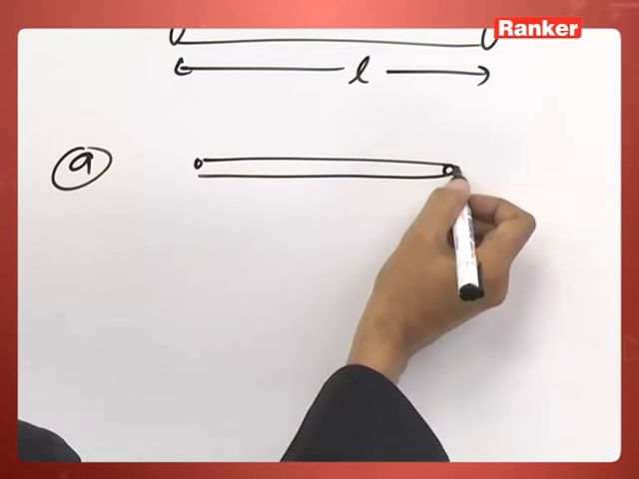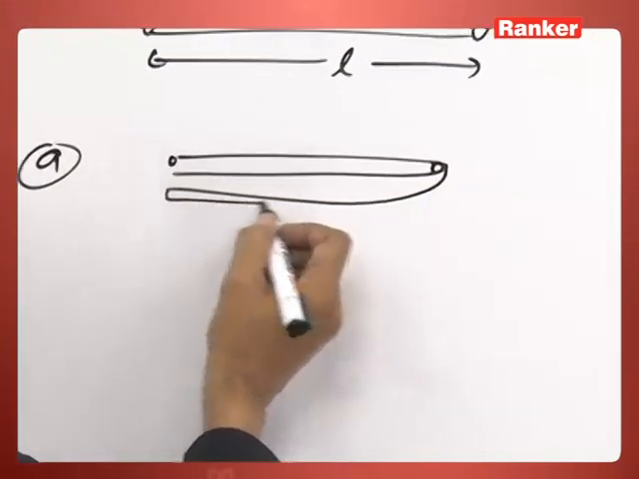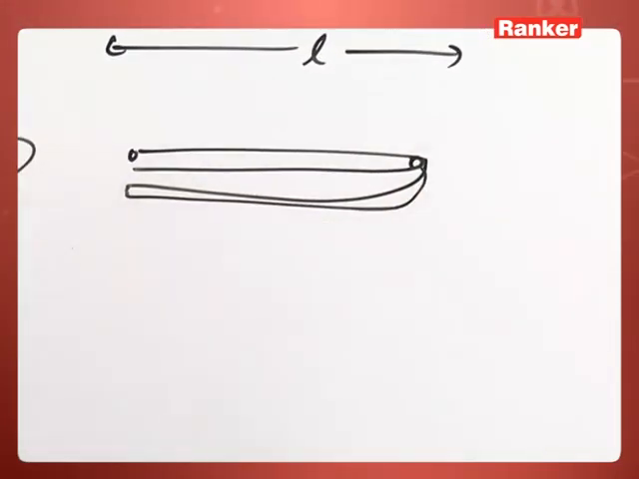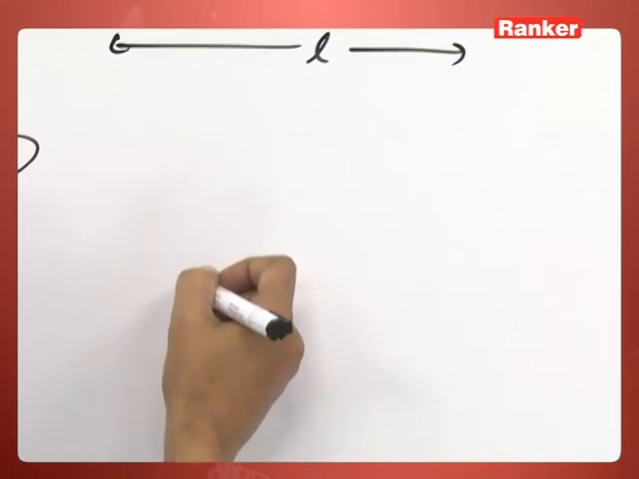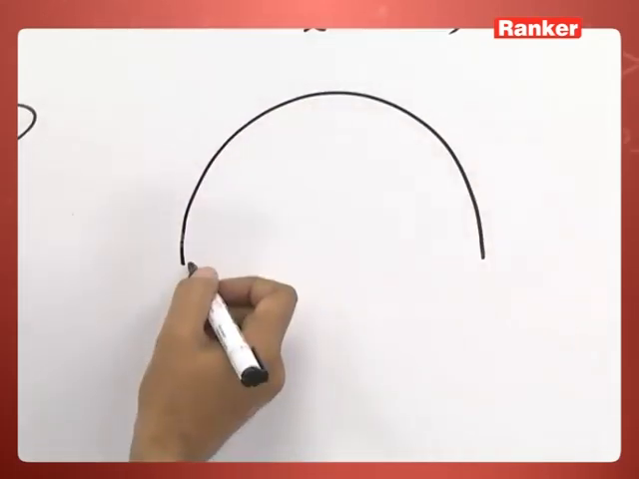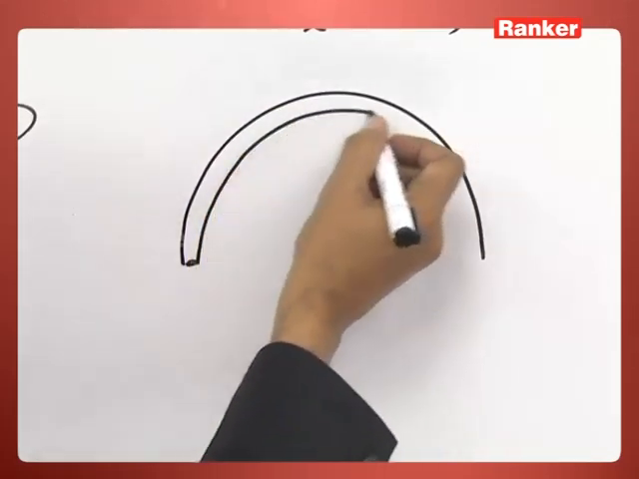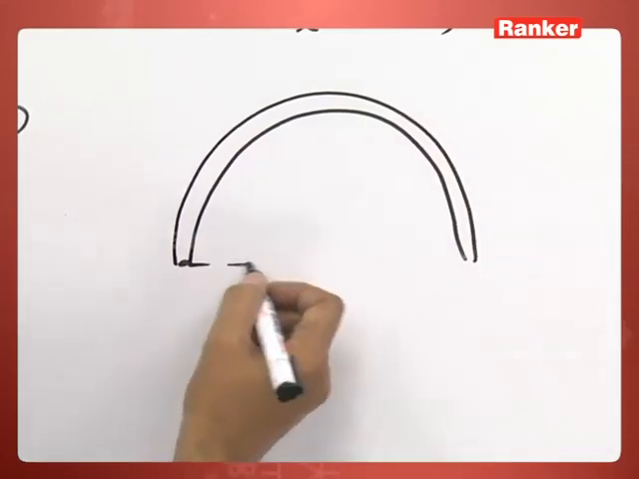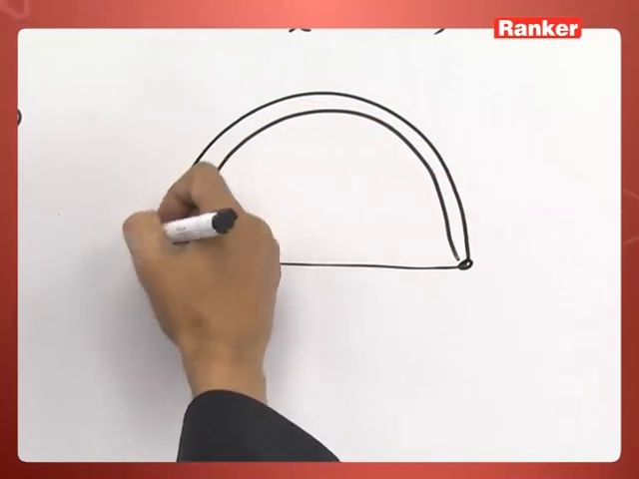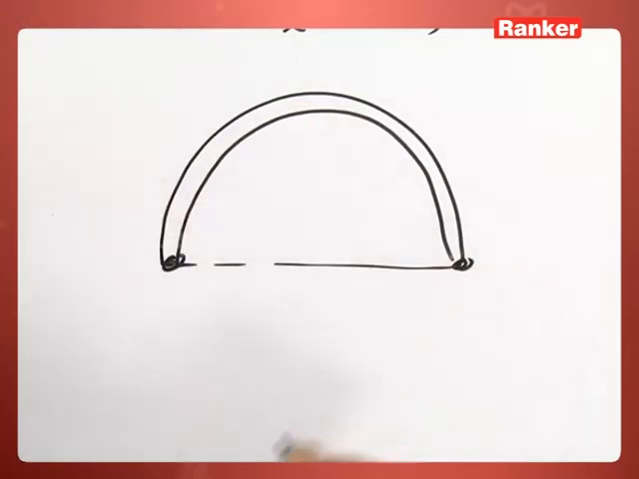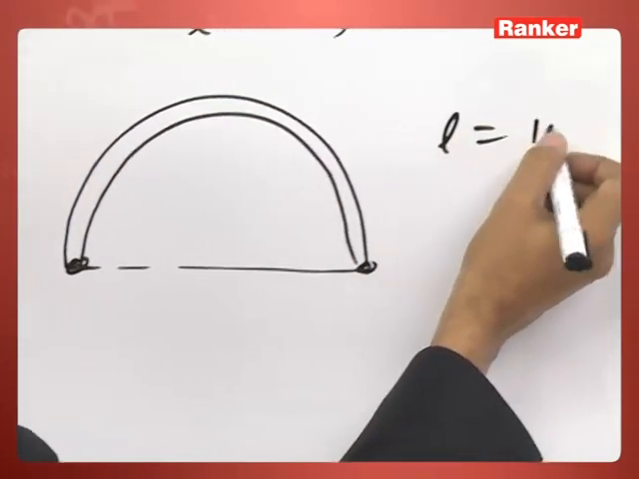This is the wire, it has been bent like this. So the wire has been bent in the form of a semicircle. First option, this is the angle theta. So still now L, total length L, L is equal to pi r.